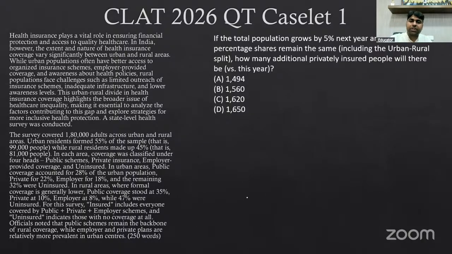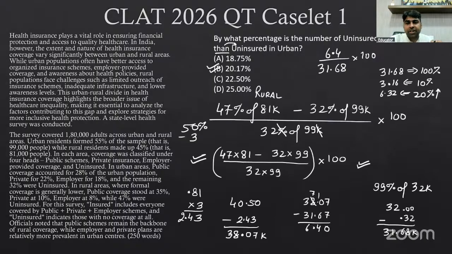If the total population grows by 5% next year, and all the percentage shares remain the same, okay, how many additional privately insured people will there be versus that of the last year, obviously? Okay, so can I say privately insured will also get added by the same percentage? Will also get added by 5% only. So what is a privately insured?